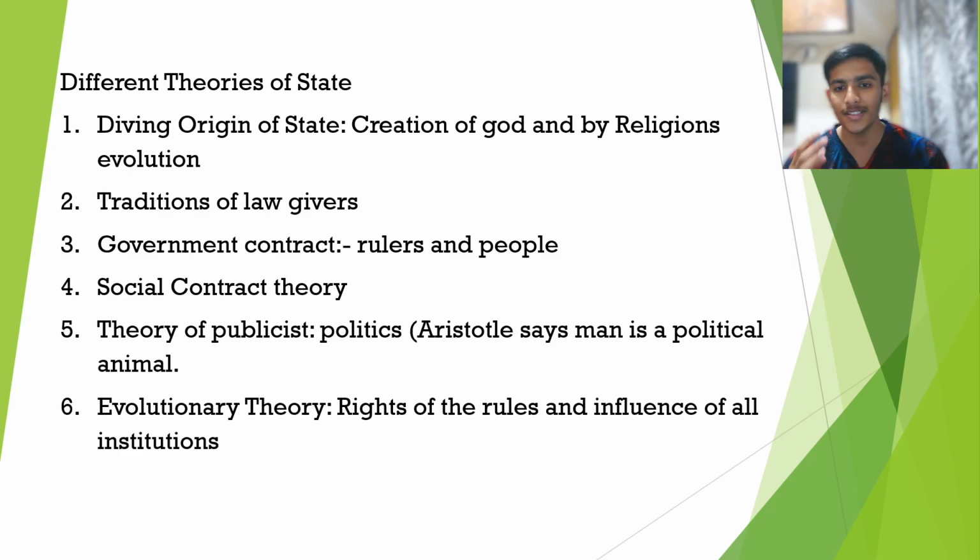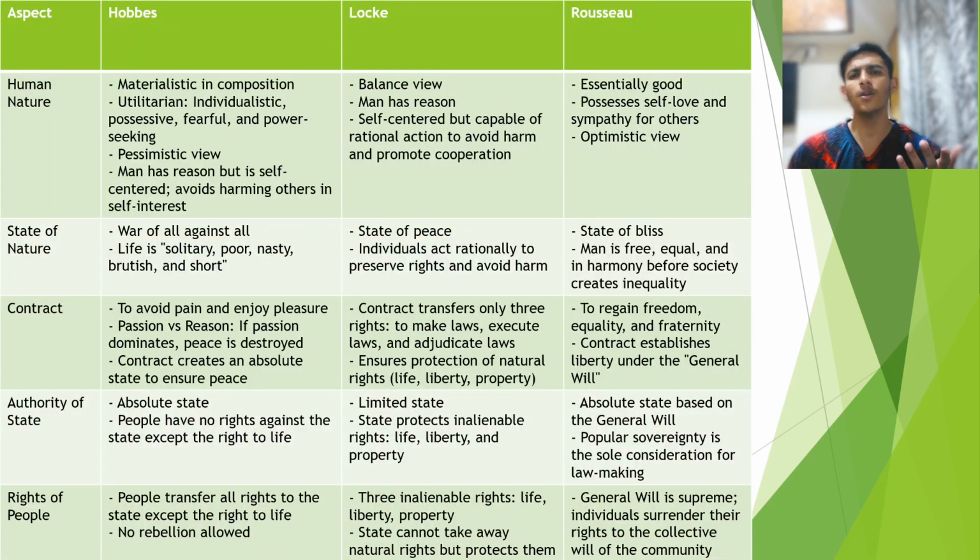It basically means how different institutions that exist in a society influence each other, and through a process of evolution they create a state. For example, different institutions like the family, educational institutions, financial institutions. All of these institutions work together, and through influence and evolution they create a state. So let us look at the social contract theory in a bit more detail.